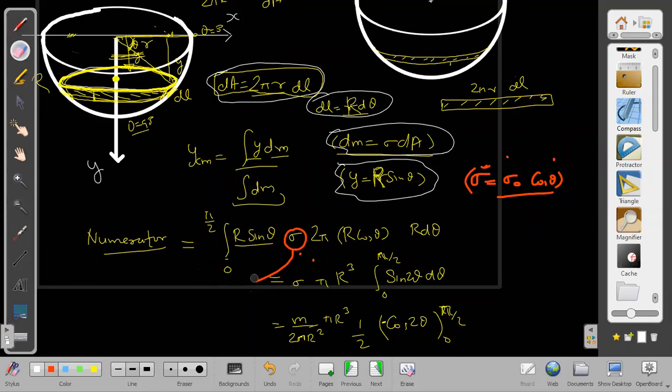Now there will be a cos square theta term and a sin theta term. How to do it then? I want to integrate, let us say, cos square theta into sin theta d theta. Then I can do this. I can write sin theta as something, substitute it, maybe put it as x. Cos square theta will be 1 minus x square.